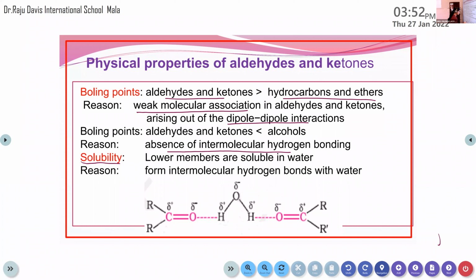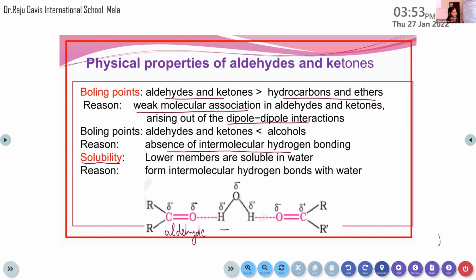This is an aldehyde, and this aldehyde will contain carbon and oxygen. Due to their polarity, there will be partial charge separation. So oxygen will get partial negative charge and carbon will get partial positive charge. And this oxygen of aldehyde will form intermolecular hydrogen bonding with hydrogen of the water molecule. In the case of the water molecule also, it's a polar molecule, so there will be partial charge separation. Hydrogen will get partial positive charge, oxygen will get partial negative charge. So there will be an attractive force or intermolecular hydrogen bonding between the oxygen of aldehyde and the hydrogen of water. Clear?